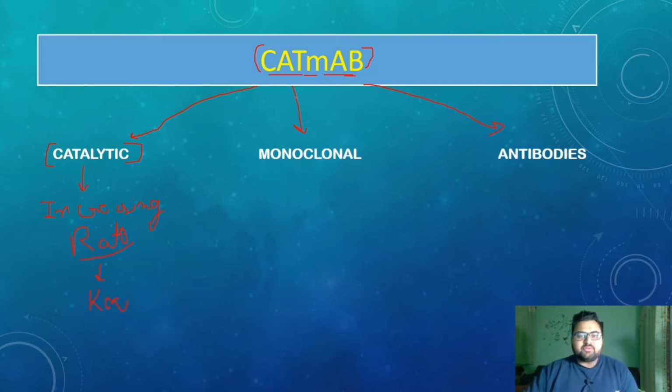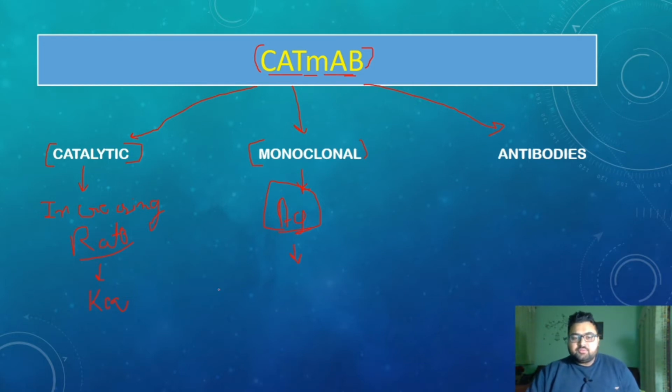What does monoclonal mean? When an antigen enters the body, there are specific positions, specific amino acid or DNA or RNA positions or molecules that act as an antigen and induce an antibody or immunological response, for which the antibody has specificity.